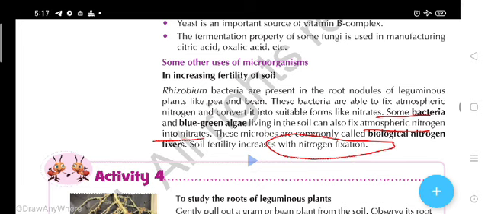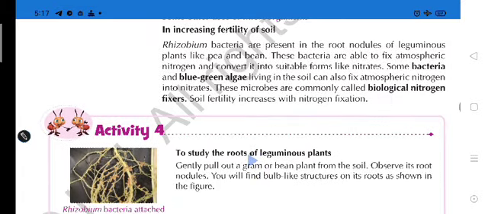Students, here how does soil fertility increase by the nitrogen fixation? Because I told you for the growth of the plant nitrogen is a must requirement. And if you grow the leguminous plants in the field, then the amount of nitrogen will be increased. And next time if you grow another crop like the wheat crop, the barley crop, then the benefit of the nitrogen will be given to the next crop like the wheat and the barley.